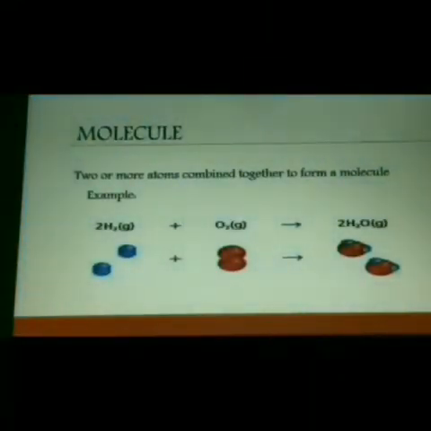Now let us see what is meant by a molecule. Two or more atoms combine together to form a molecule. Here is an example for the formation of a water molecule. Two hydrogen atoms and one oxygen atom combine together to form a water molecule.